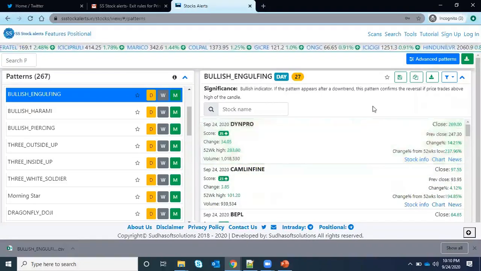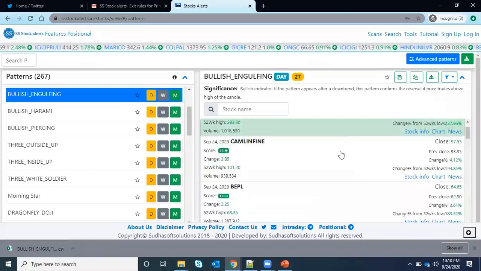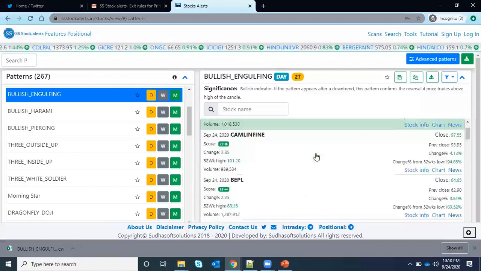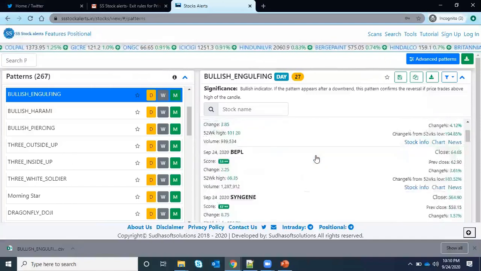And the other thing is, suppose I want to track all these stocks. Like I am a follower of the bullish engulfing pattern. Suppose I want to track all these stocks for 1 week or 2 weeks.